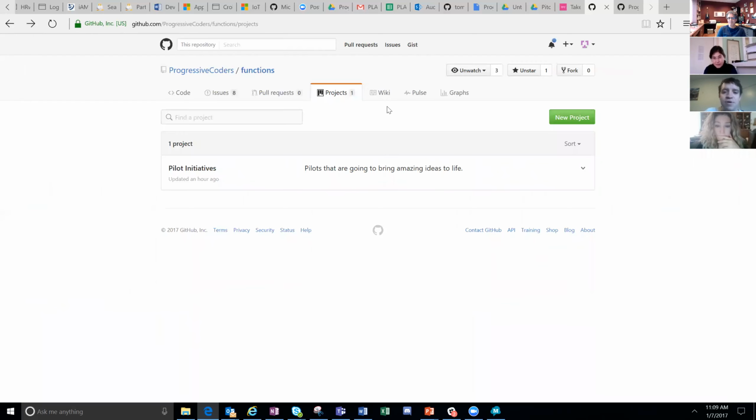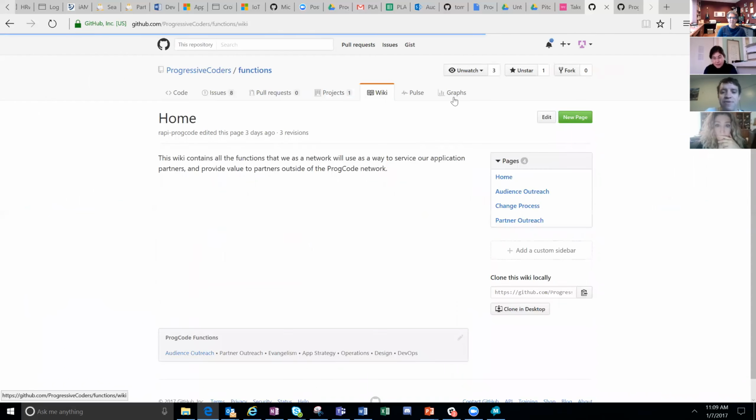And the last thing that we'll look at is this wiki. I haven't figured out these graphs and pulses. Pull request has something to do with how you merge the code in. I haven't gotten there yet either.